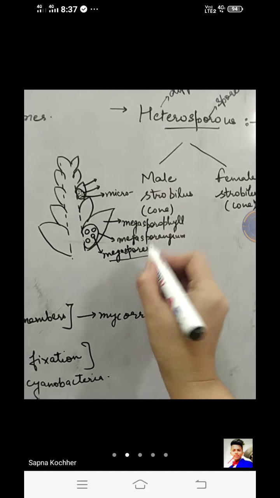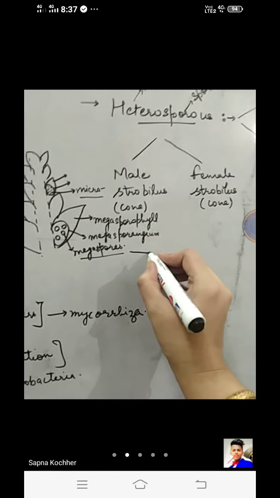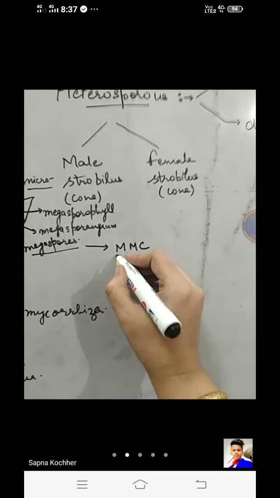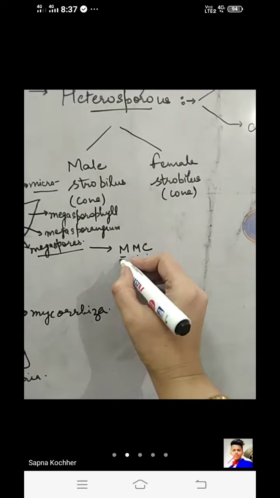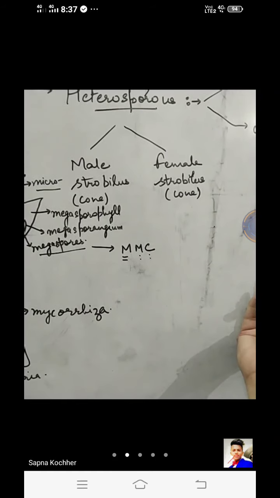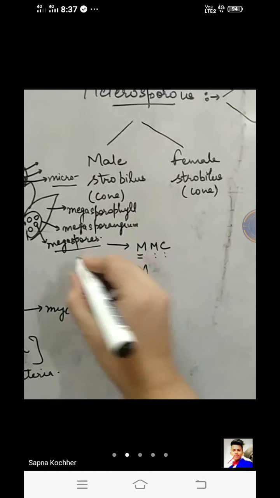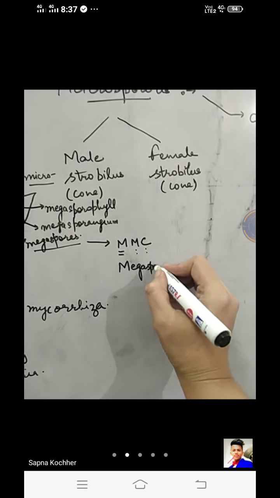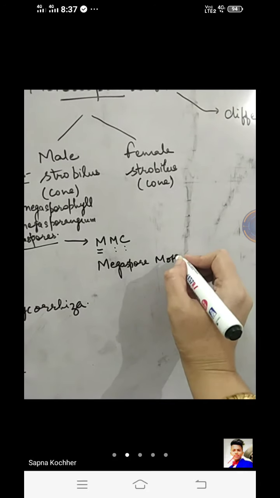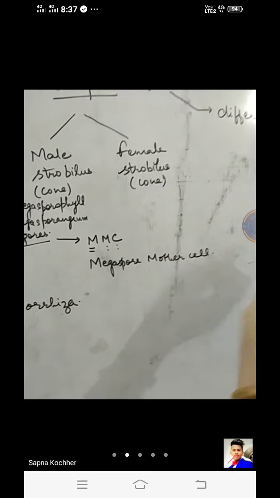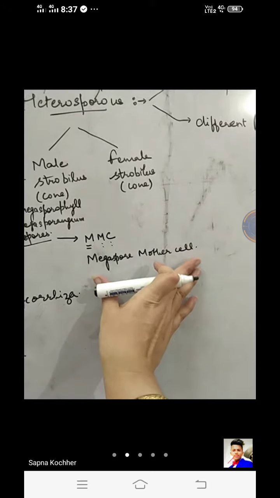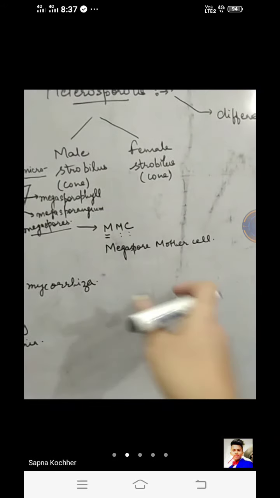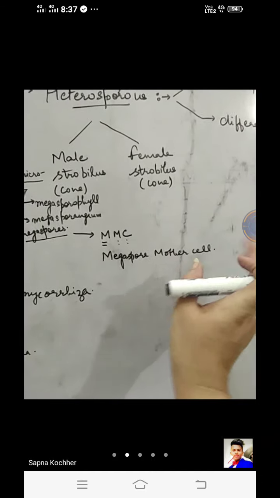Now the megaspore or a microspore, whenever they are formed, they are formed from their mother cells, right? We call them the megaspore mother cell or the microspore mother cell. Clear? A single cell that gives rise to the megaspores is the megaspore mother cell. The same concept will also be seen in the angiosperm life cycle, but you can correlate it afterwards. We will be correlating it with the angiosperms also. Just listen to this as a small concept of it.